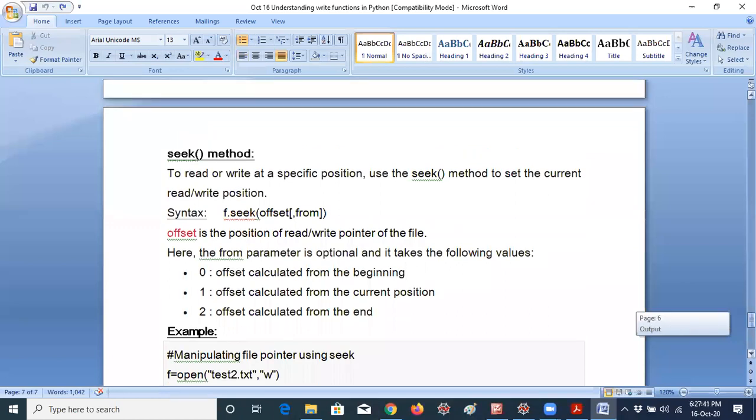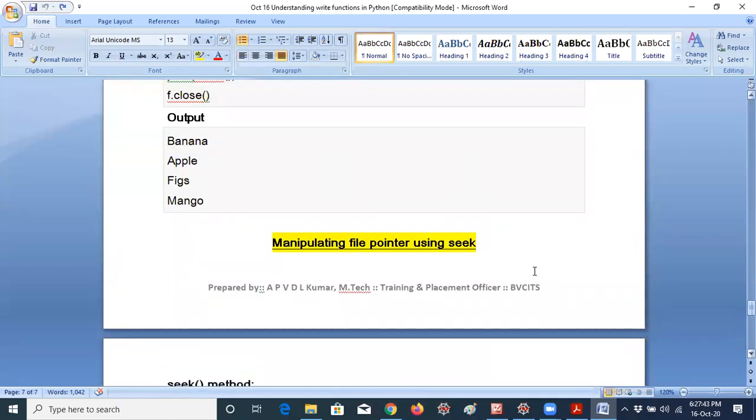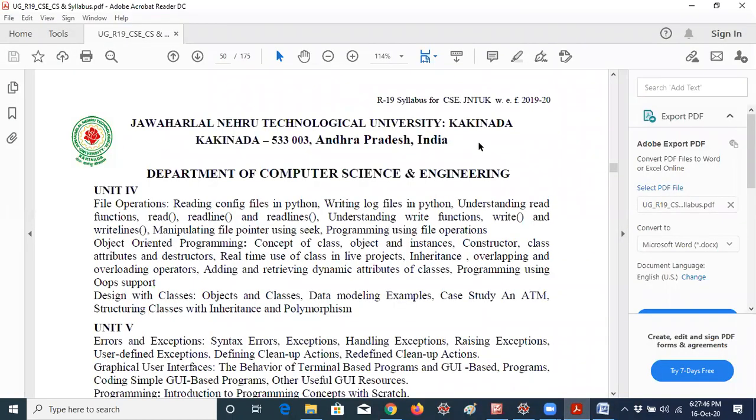So the next concept is seek actually. So manipulating file pointer using seek. Actually we have covered all the files concept, okay. Because according to our syllabus, understanding write function, this is the first chapter, this is the second chapter in Unit 4. Now I already told that understanding write functions, write manipulations, up to now this was completed. We have only file pointer using seek.